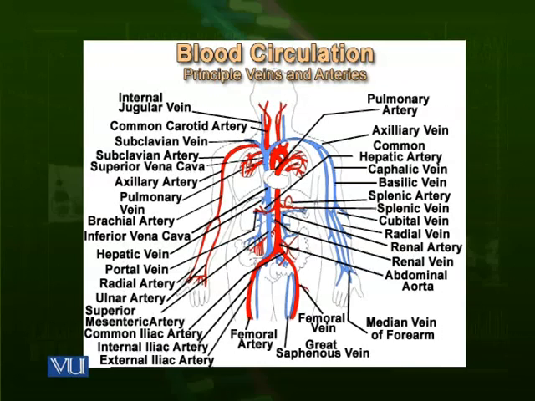Carotid arteries are taking blood from the aorta and giving it to the head and neck region. Then you can see the subclavian artery. The subclavian artery is giving blood to the shoulders, and then it goes towards the arms to make the brachial artery. The brachial artery is giving blood to the arms. So this is the head, neck, shoulders and arms.